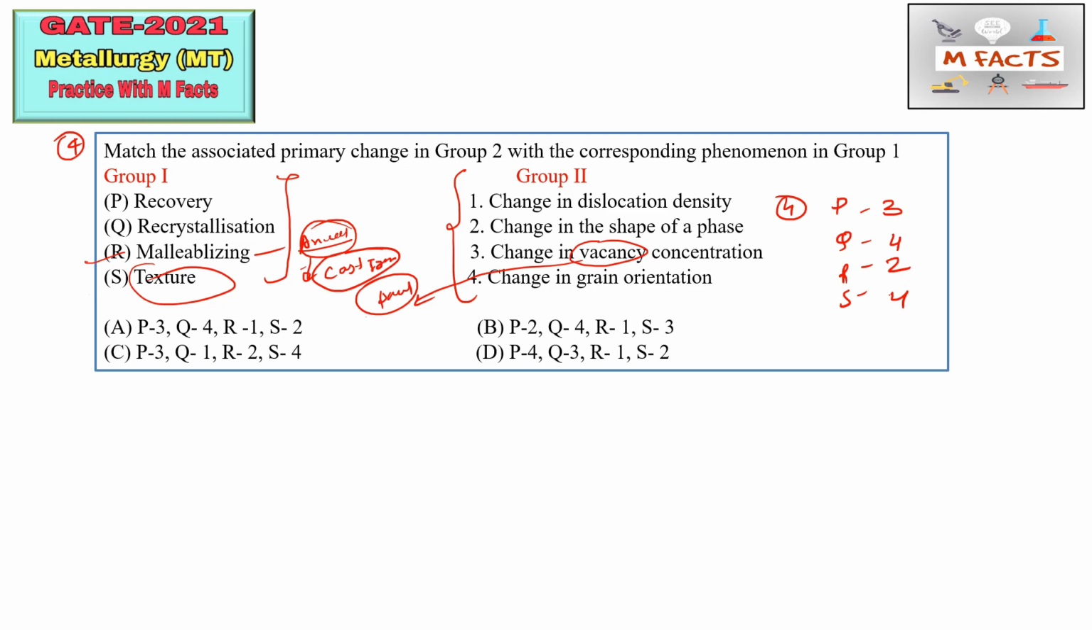Okay, some mistake is there. So Q, recrystallization, is change in the... this must be 1. Okay, change in the dislocation density.